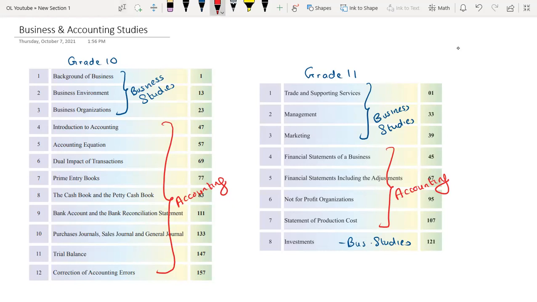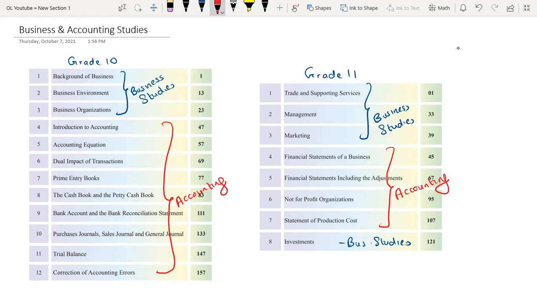In your grade 10, if you can see here, the first three chapters, the background of business, the business environment, and the business organizations, are from the area of commerce called business studies. And the other chapters from chapter 4 until chapter 12, that is from introduction to accounting until correction of accounting errors, those chapters are concerned with accounting, right?